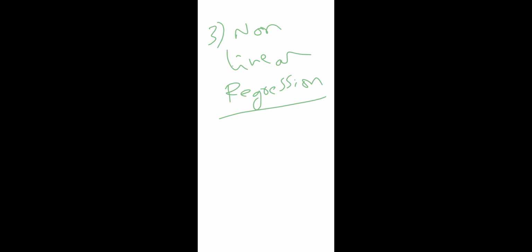The curve of the regression should not be a straight line. When the curve of the regression does not come out as a straight line, that is called a non-linear regression.